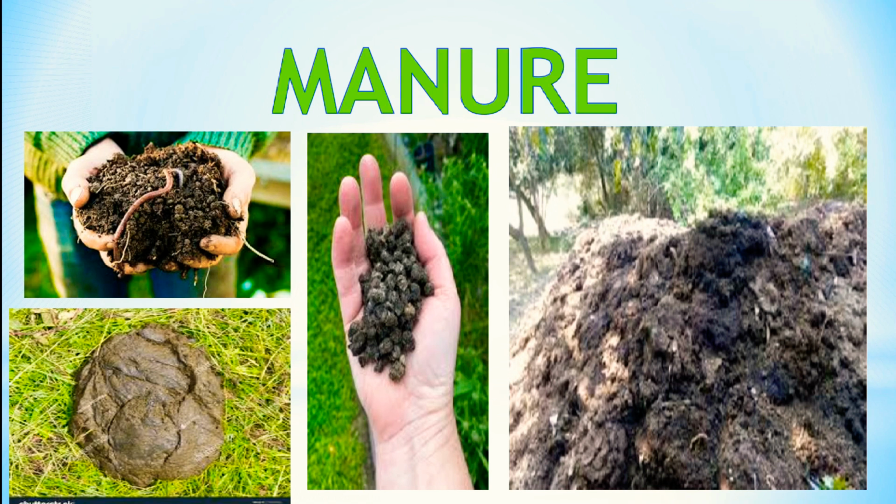This manure improves the nutrient holding capacity of soil. Just like we eat fruits and vegetables to get vitamins, this manure increases the nutrient quantity in the soil. If we provide manure to plants, the plants grow in a healthy manner.